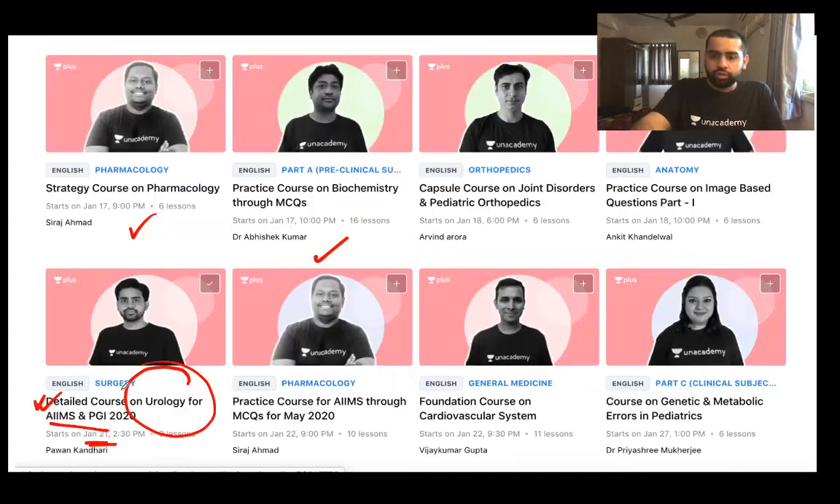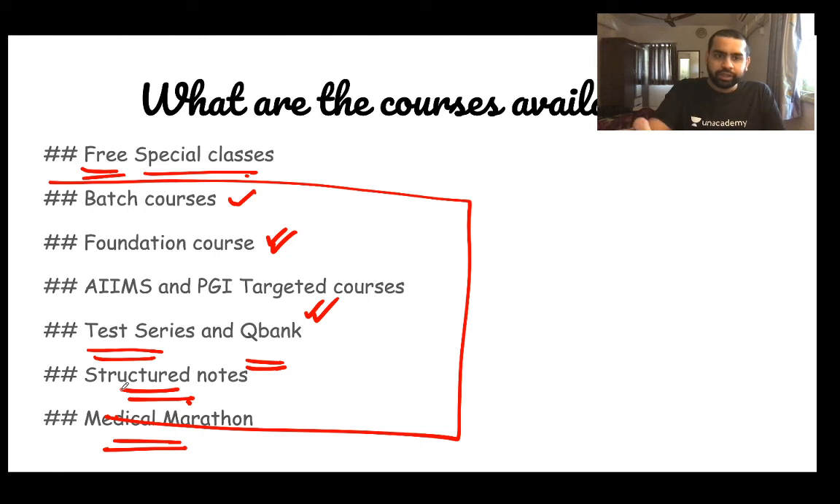So this was the only thing which I wanted to talk to you about. Please understand this particular thing. There's a batch course for NEET 2021, and then there is a foundation course, that is for NEET 2021. For the AIIMS and PGI, till now, we have launched only individual courses. There is no batch course for the AIIMS and PGI.